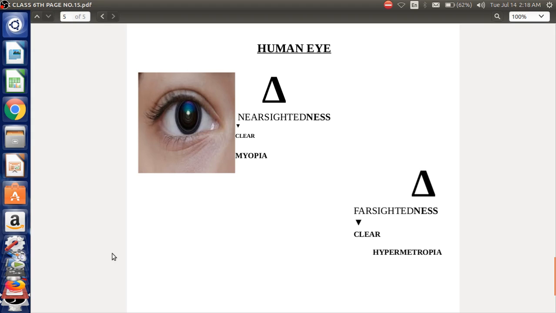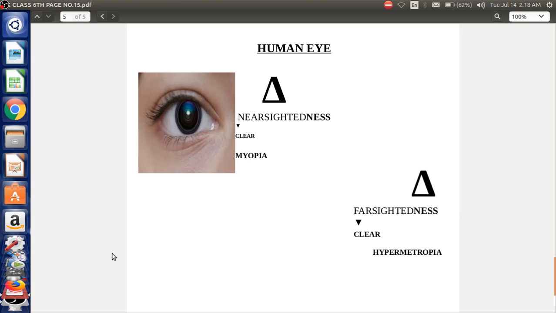The same concept lies in farsightedness. So far means we are able to see the second triangle, but we are not able to see the first triangle. In this case we are suffering from the defect known as hypermetropia, and that is why in order to correct these defects we use specs or spectacles. That is why you find some of your classmates, or your grandparents or parents, wearing spectacles to have a clear vision.